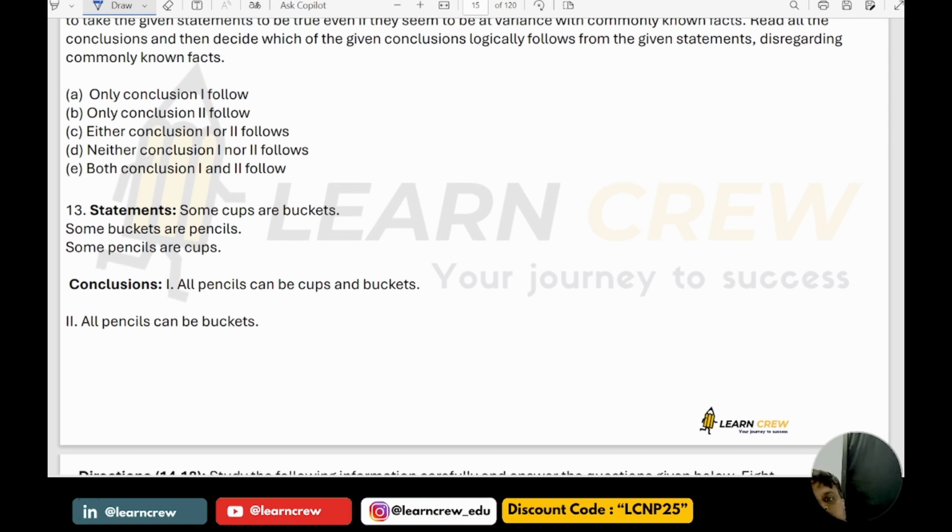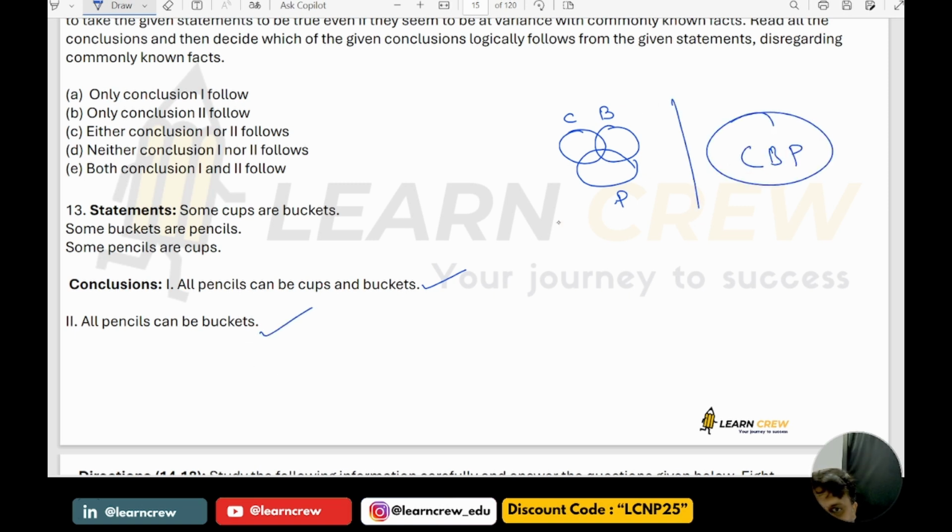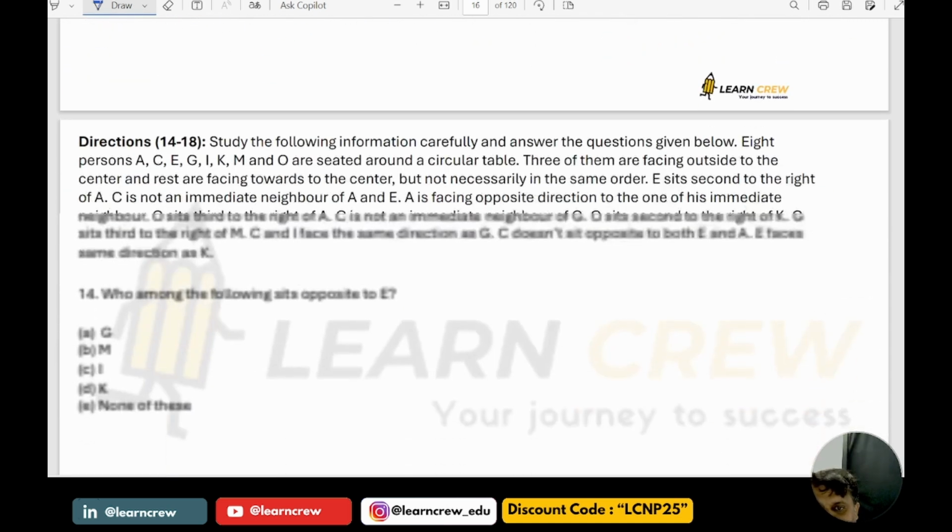Now next one. Question number 13. Some cups are buckets. Some buckets are pencils. Some pencils are cups. Now, all pencils can be cups and buckets. Yes, it is correct. All pencils can be buckets. Correct, because it can also be like this. So both are correct.